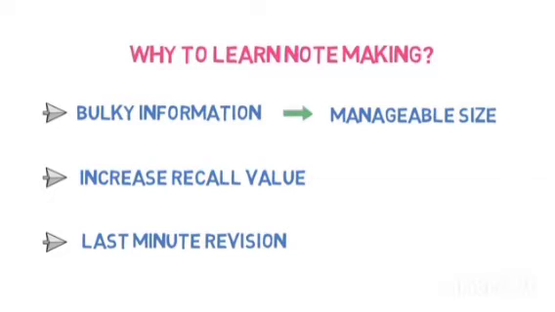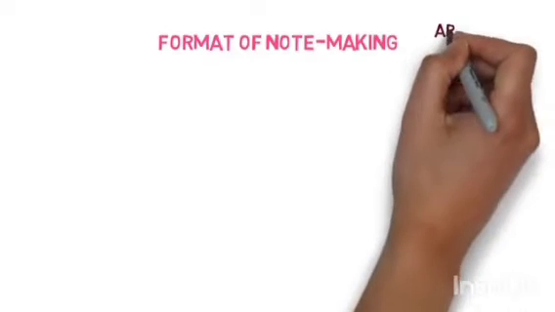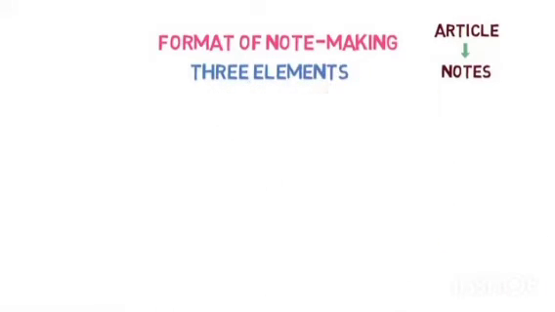Okay. So next, what is the format of note making? We will be moving towards that, but generally note making helps for these three things. So here we come to the format of note making, and there are three elements in note making.